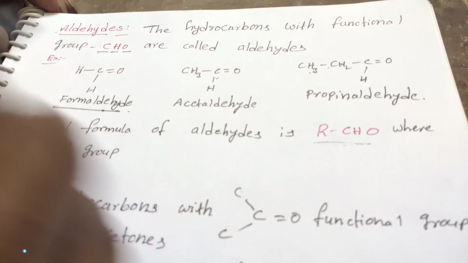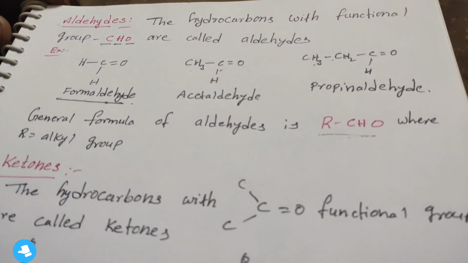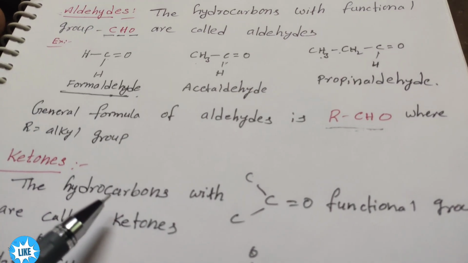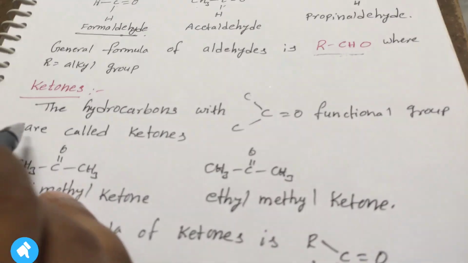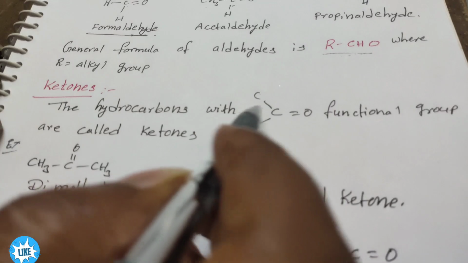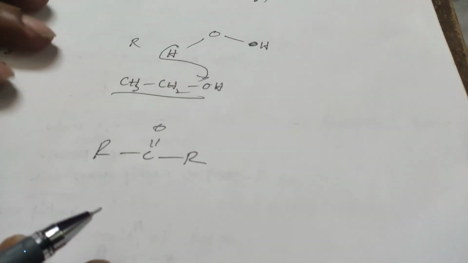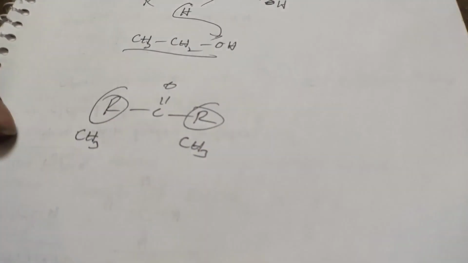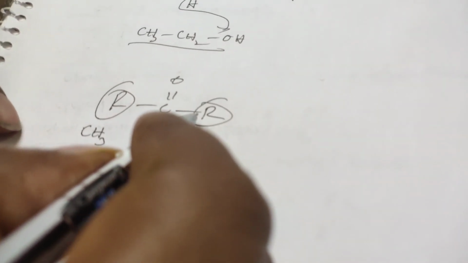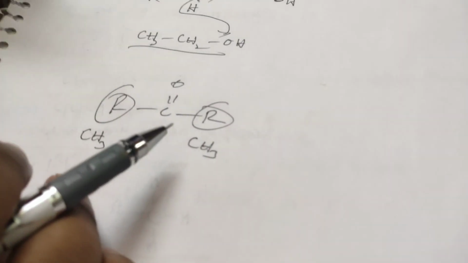Wherever we are finding a CHO group in the given chain, we can simply assume that it is an aldehydic functional group. Next one is the ketones. So what are ketones? Here R-C double bond O-R, where R is any alkyl group such as methyl. If you find this type of structure in a given compound, you can simply assume that it is a ketonic group.